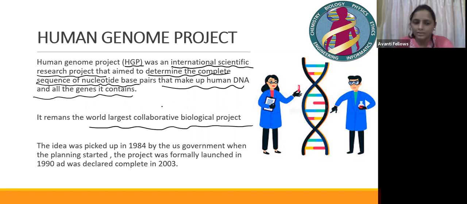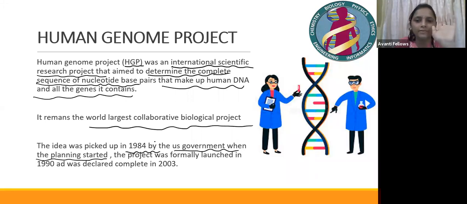So guys, the idea to sequence the human genome came in 1984, when the planning was started by the US government. They started the planning in 1984 only, but they started the project in 1990. We also do like that, right?